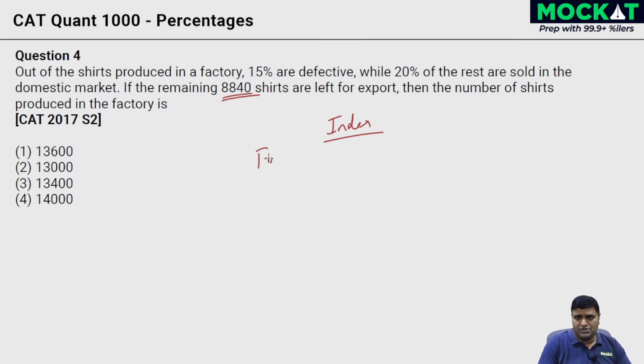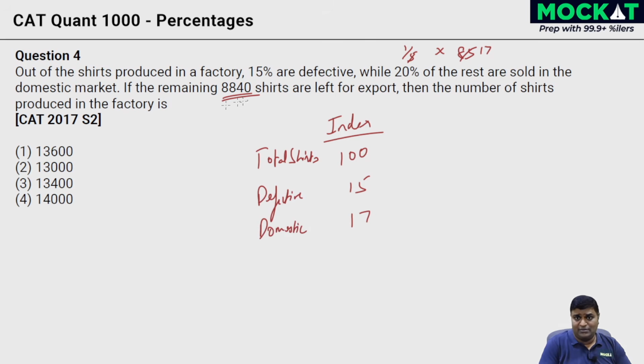Let the total shirts produced be 100. Out of this 100, how many are defective? Defective equals 15%. 20% of the rest, the remaining is 85. 20% is 1/5 of 85, 17. If you can do that quickly and directly, well and good. If not, 20%, 1/5 of the remaining, after removing 15, the remaining is 85. Multiply, if you know the tables or even otherwise, you're going to get 17. 17 are those sold in the domestic market.